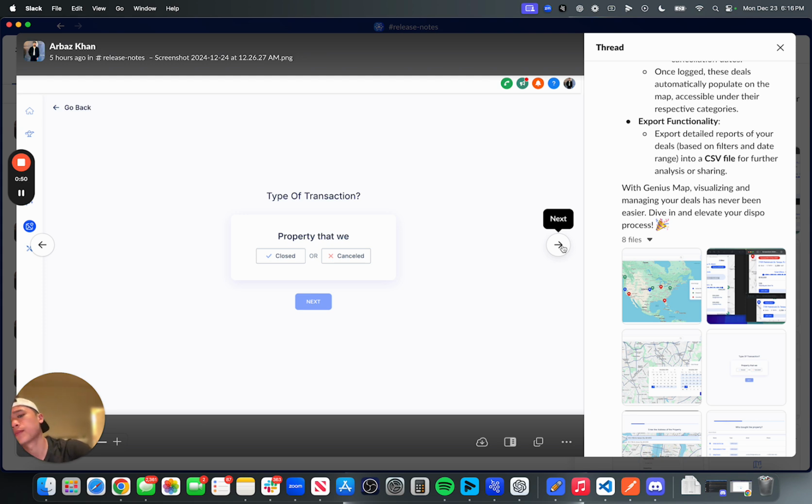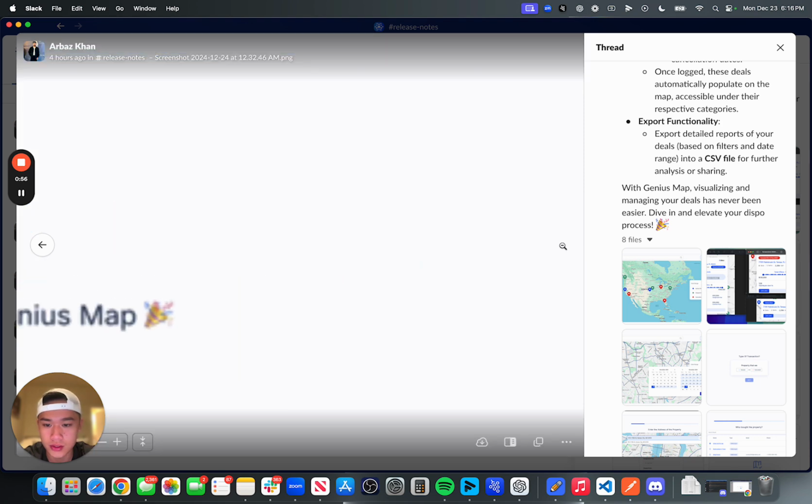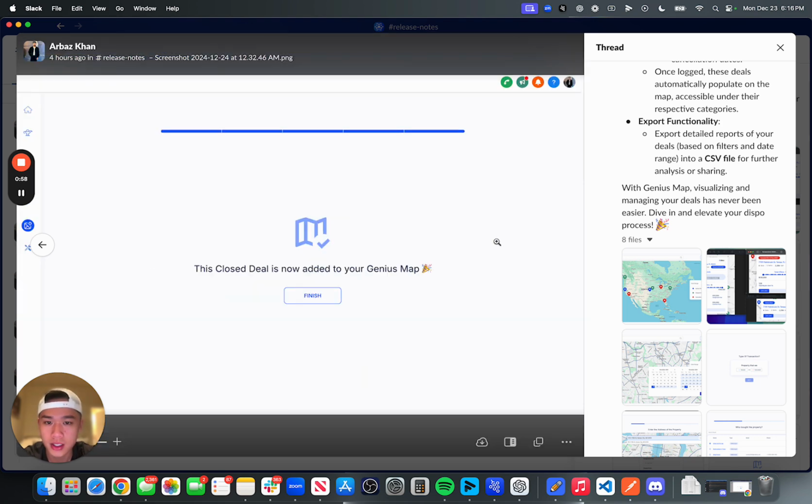And if you want to add in your past deals, you can do that as well. So you can add in all your canceled and all of your past closed deals. Obviously, this is a really important data point to help you analyze your deals better, and possibly even help you sell deals a little faster.